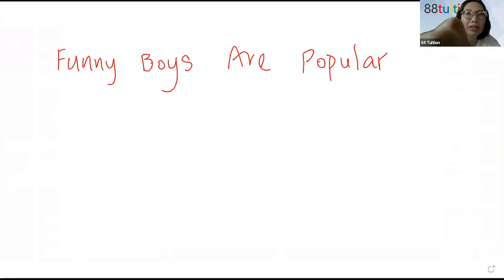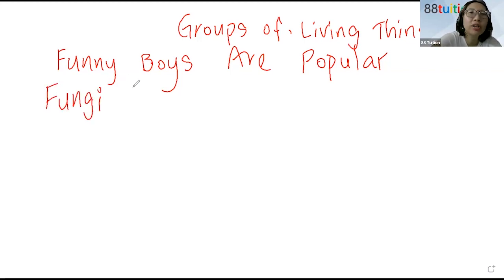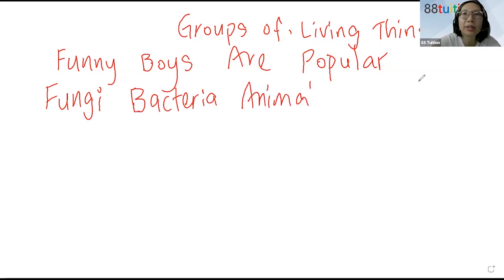So I'm talking about groups of living things. There are 4 groups of living things, and these 4 groups of living things are fungi. Please draw this on your piece of paper. As I'm drawing, please follow me. Bacteria. A stands for animal, and P stands for plant. So the groups of living things, let me change. So this is the groups of living things.